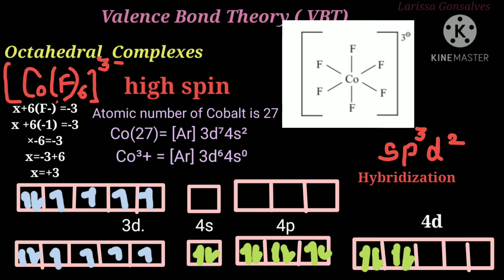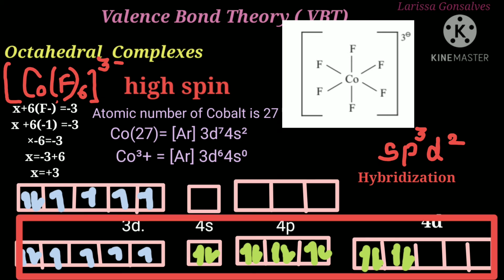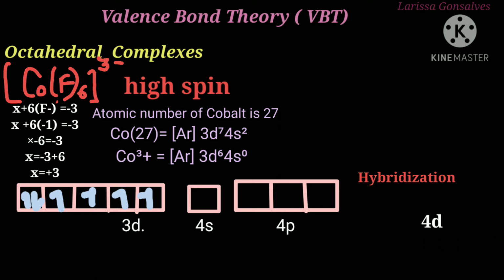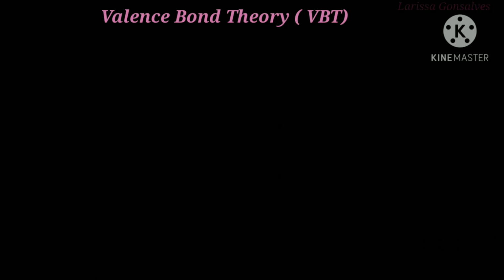You have the coordination sphere, which is raised to a net charge of 3 minus. If you observe the orbitals here, you will see that there are unpaired electrons present, and hence this coordination complex is going to be paramagnetic in nature. It is diamagnetic when all the electrons are paired, and if there are unpaired electrons present, then it is going to be paramagnetic. So this was about the octahedral complexes.